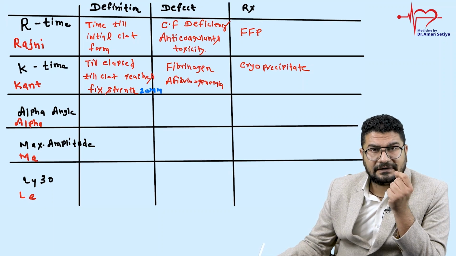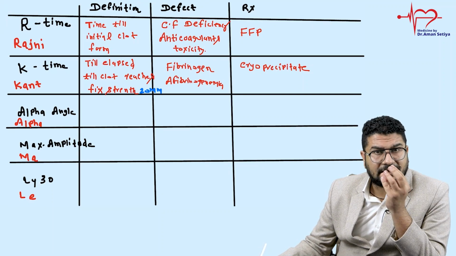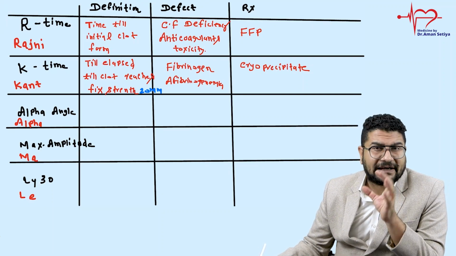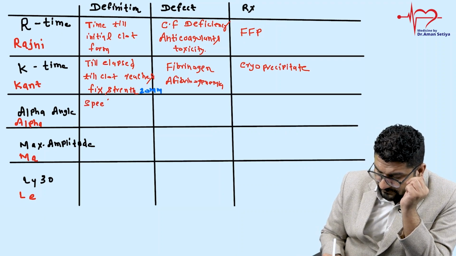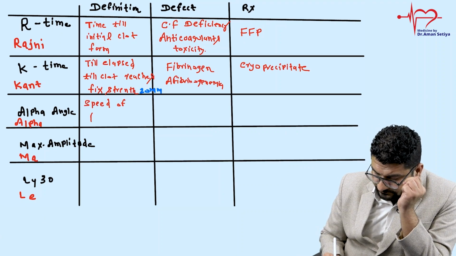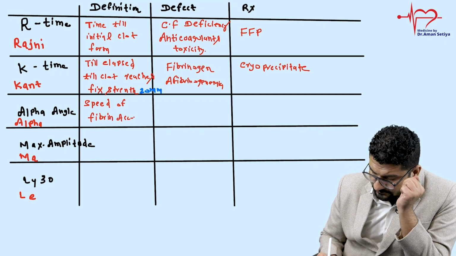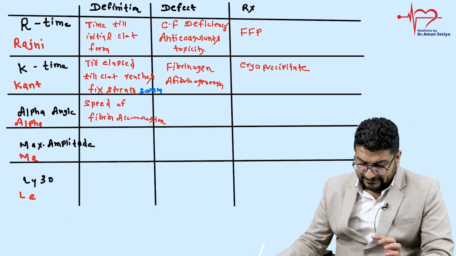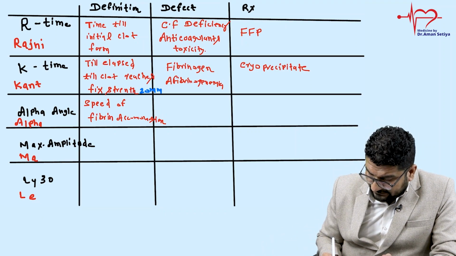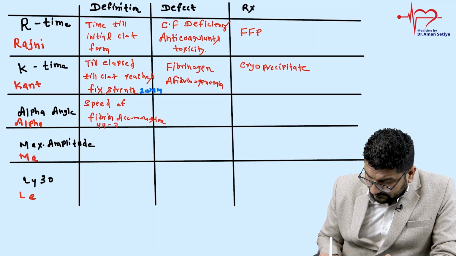Coming to alpha angle, this is basically telling you how quickly your fibrin is accumulating. So that is telling you information on the speed of fibrin accumulation. Understand, speed of fibrin accumulation. So basically it is an angle. If you see normal values, this angle is 44 to 74 degrees.